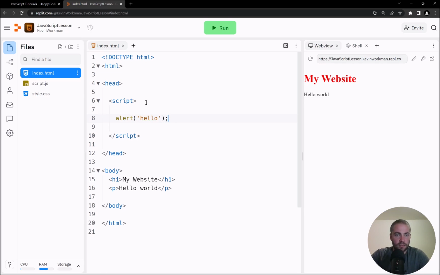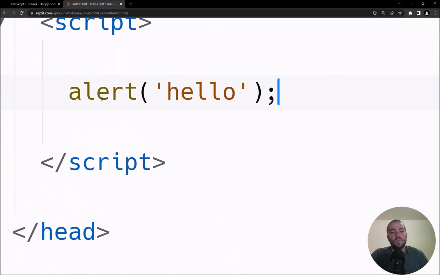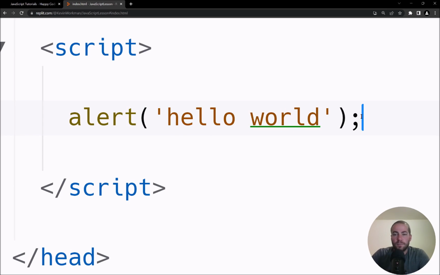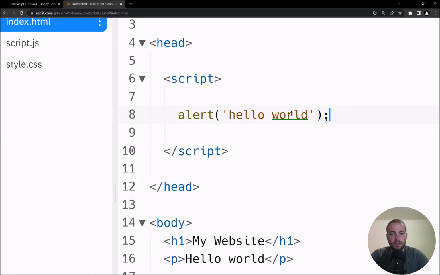So let me zoom in on that if I can. Yeah. So the syntax is inside of my script tag, I have a single line of code right now, which is JavaScript that calls the alert function. And then inside of parentheses, it passes in a single text message. In this case, just hello. I could change this to hello world. But it's inside of single quotes, so it's a single string of characters, and then the closing parenthesis after the argument, and then a semicolon to finish it all out.